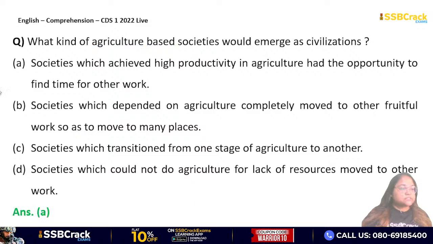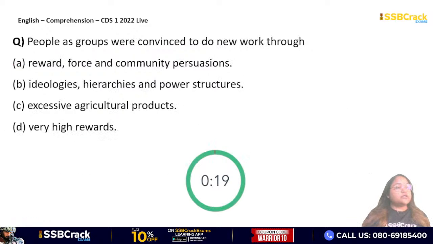Very good. Yes, option A will be your correct answer. Just as I showed you, it was written that societies which had achieved the high productivity in agriculture had the free time to move to other work, okay, and could do the work fruitfully. So that is what your answer is, option A. Clear? Okay. Moving on to the next question.